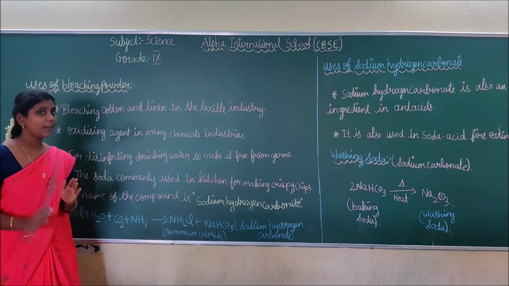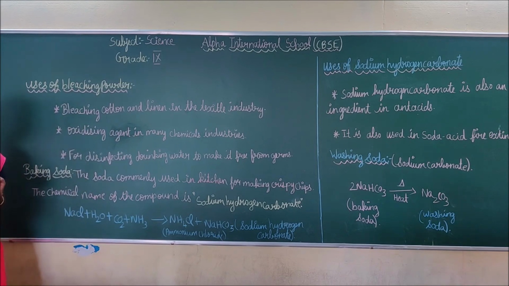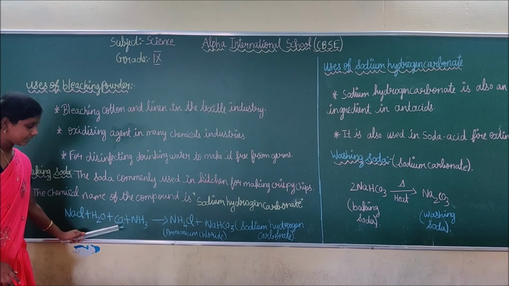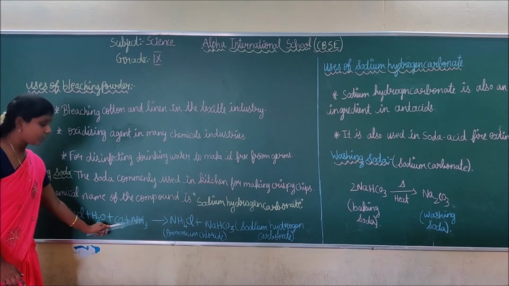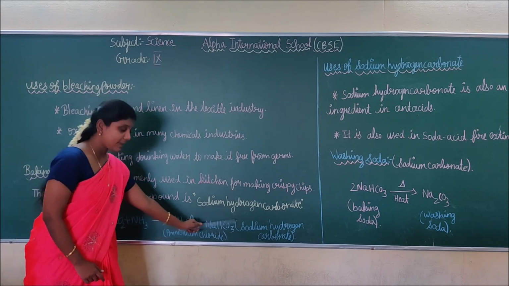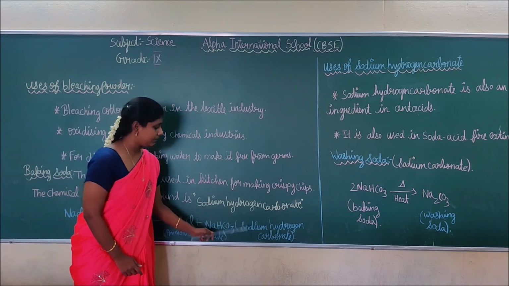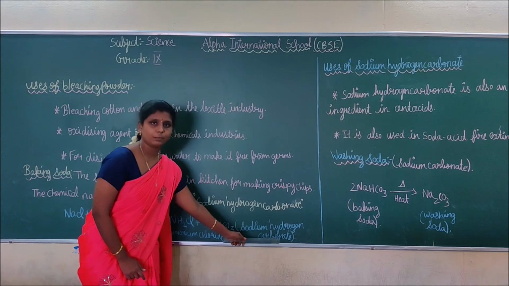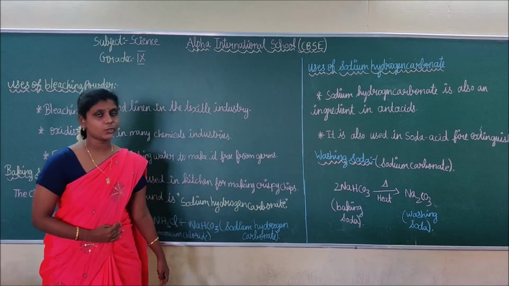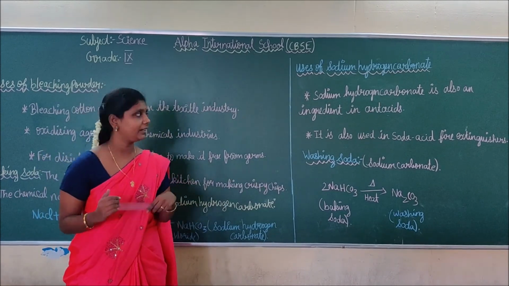In this way, baking soda is prepared. So they take sodium chloride plus water plus carbon dioxide plus ammonia, which gives ammonium chloride plus baking soda, whose chemical name is sodium hydrogen carbonate. Do you understand, students, how baking soda is prepared?